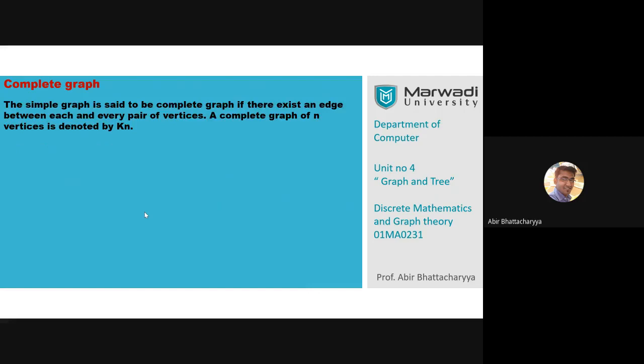Let's discuss the next definition, complete graph. A complete graph means a simple graph is said to be complete if there exists an edge between each and every pair of vertices. That means all vertices are connected to each other. In a complete graph, all vertices are connected to each other.